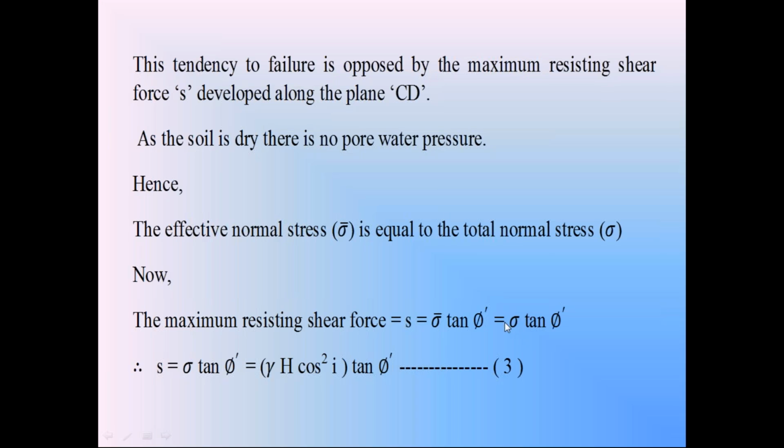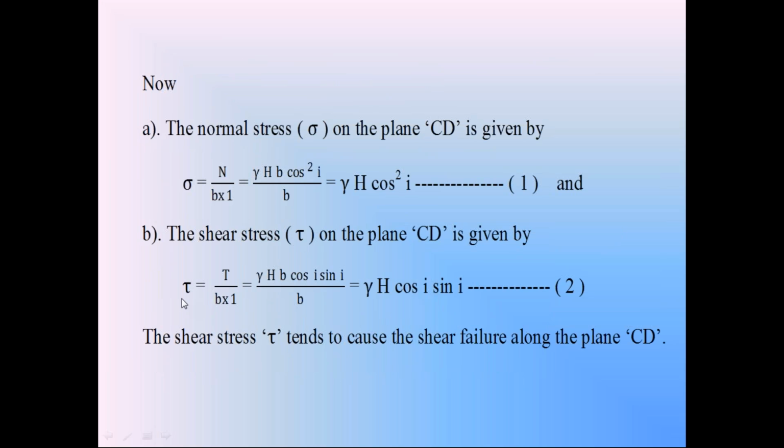Already we calculated this normal stress sigma. We know that sigma is equal to gamma h into cos square i. Substitute that sigma here. You will get the shear strength of soil in this infinite cohesionless soil slope in dry condition. S is equal to sigma tan phi dash, where sigma is the normal stress on the surface CD. So S is gamma h cos square i into tan phi dash. This is equation 3. This shear strength prevents the failure of the soil slope, whereas the shear stress tau in equation 2 causes the failure of the soil slope.